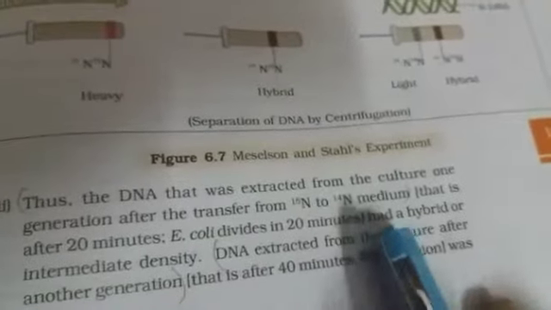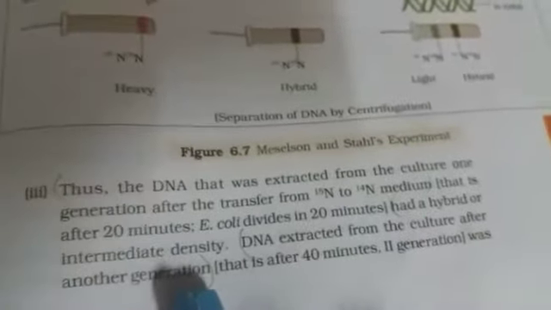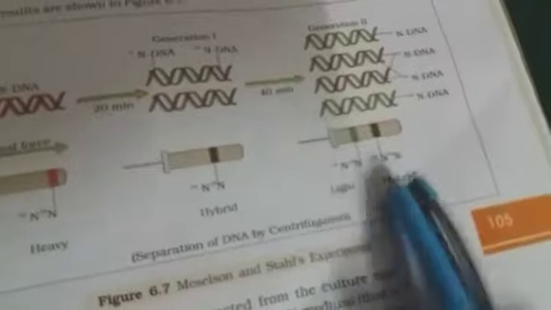DNA extracted from the culture after another generation was composed of equal amounts of this hybrid DNA and of light DNA.